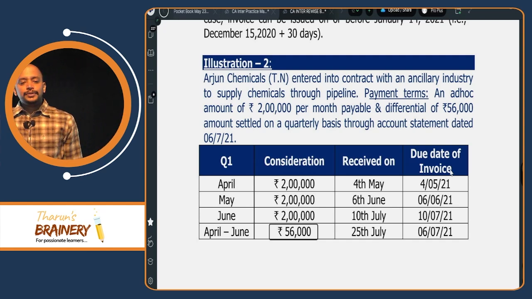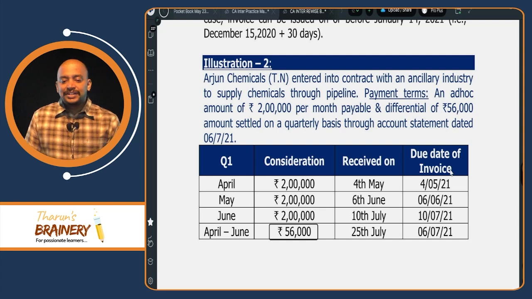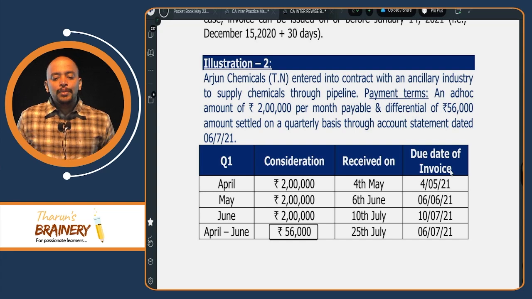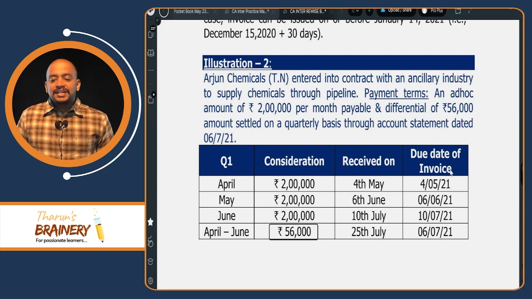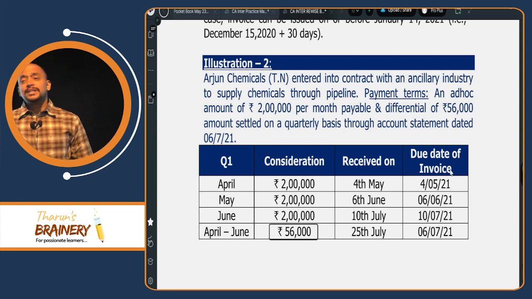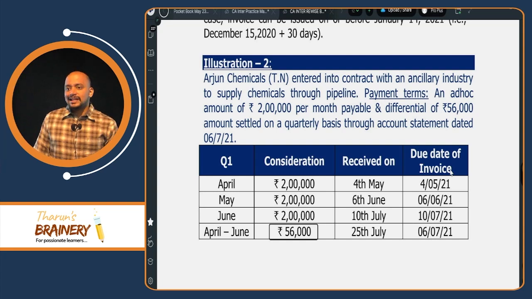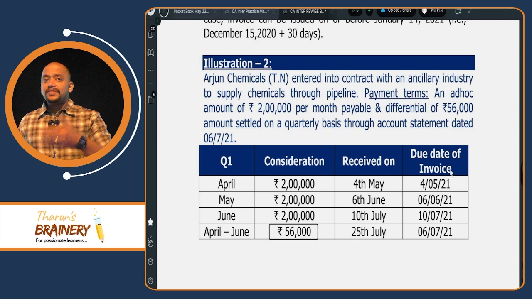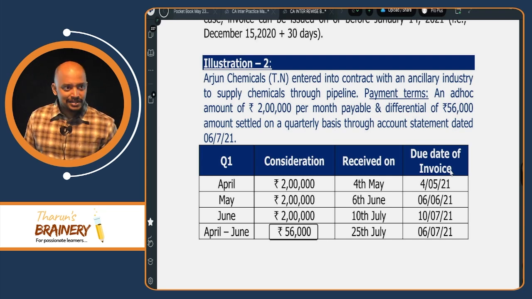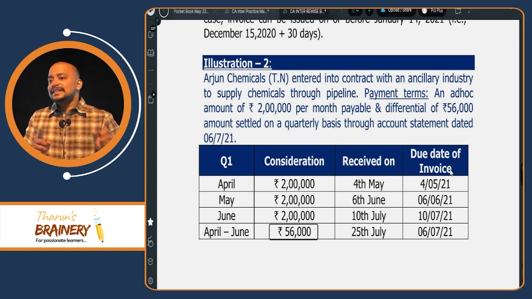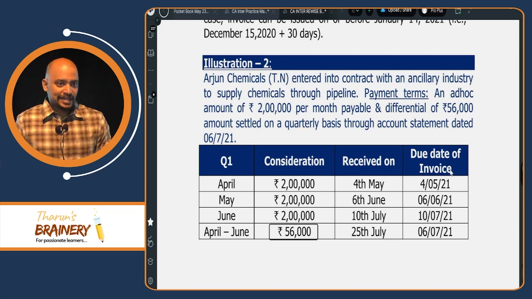Arjun Chemicals, Tamil Nadu, entered into a contract with an ancillary industry to supply chemicals through pipeline. The payment terms: an ad hoc amount of 2 lakh per month is payable and the differential of 56,000 is settled on a quarterly basis through account statement dated 6/7. So here the contract is for 3 months. For every 3 months the payments will be settled. But in those 3 months, every month they will receive some amount, 2 lakhs, 2 lakhs, 2 lakhs. Again after 3 months, they will see how much is the actual amount minus these 6 lakhs, and the differential amount will be collected through account statement.